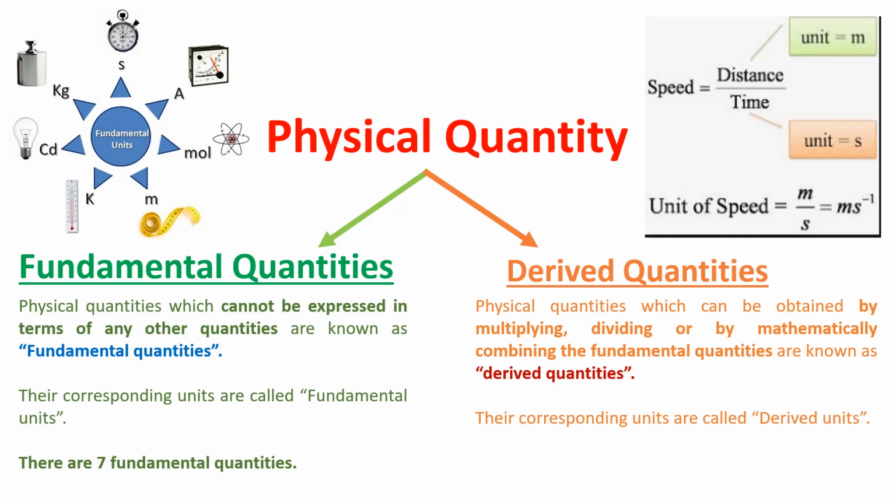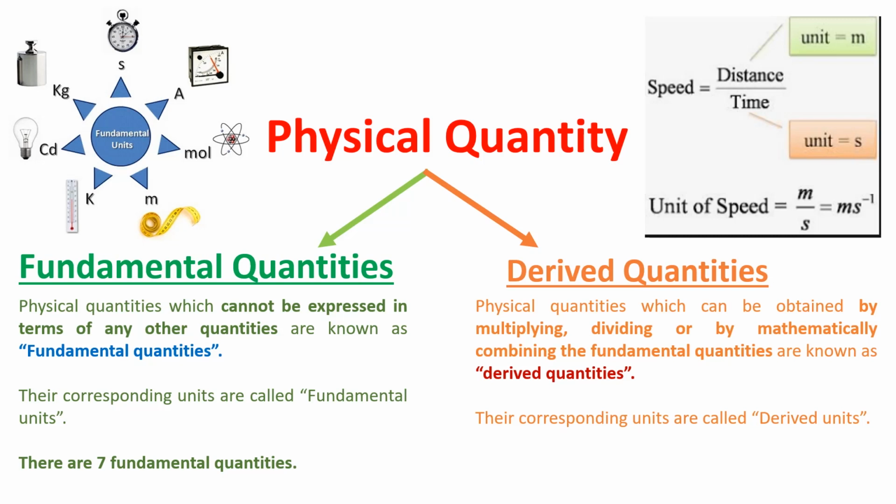Fundamental quantitiesல இருந்து வந்த அளவுகளை derived quantities என்று சொல்வாங்க. Fundamental quantitiesஐ multiply பண்ணுறதாலோ divide பண்ணுறதாலோ இல்லை வேறு எந்த mathematical combinationsஆலோ derived quantities கொண்டு வர முடியும். Their corresponding units are called derived units.